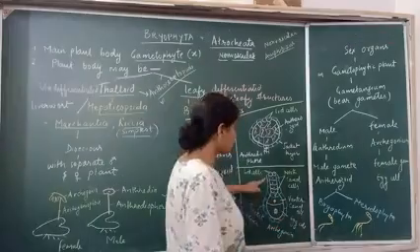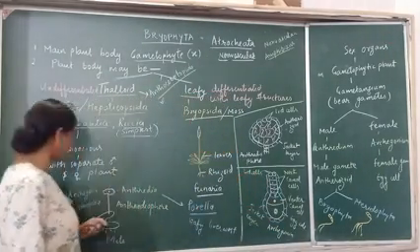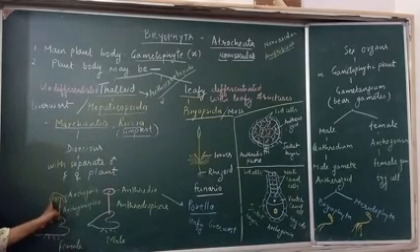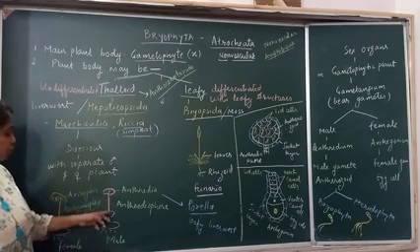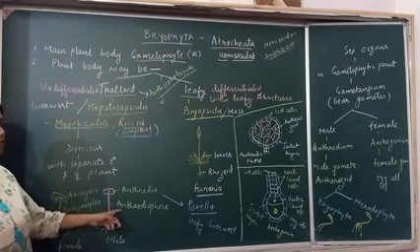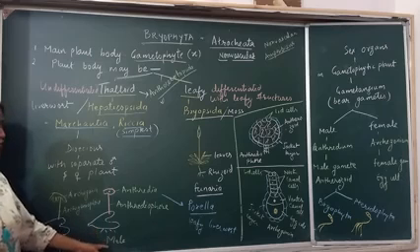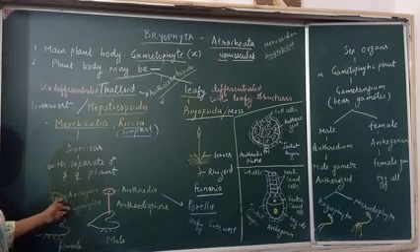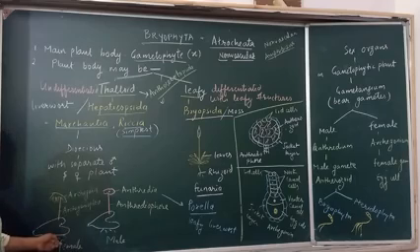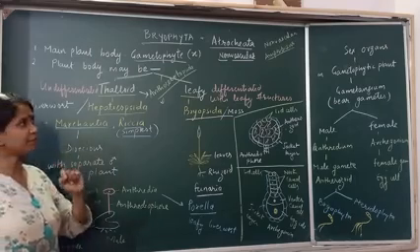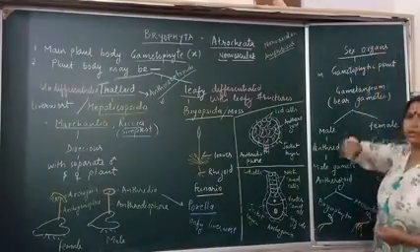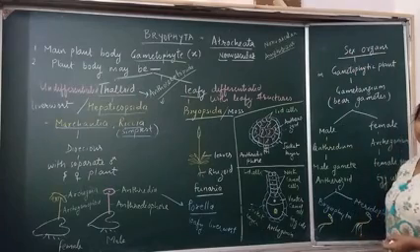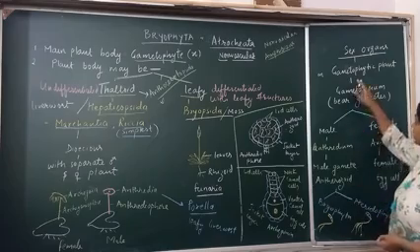When I tell you the structure of Archegonia, Archegonium is a vase-like structure. Here you can see a large number of vase-like Archegonia, while Antheridium is a club-shaped structure. So the stalk which bears this type of structure is Antheridiophore. This will represent the male plant, while this will represent the female plant. Done? That is about sex organs in Bryophyta, or in lower plants you can say, Bryophyta and Pteridophyta both.